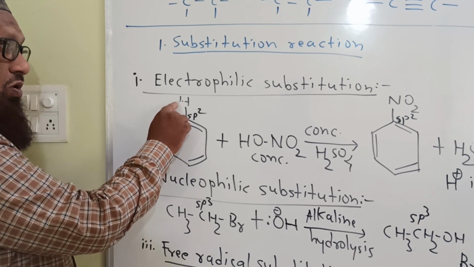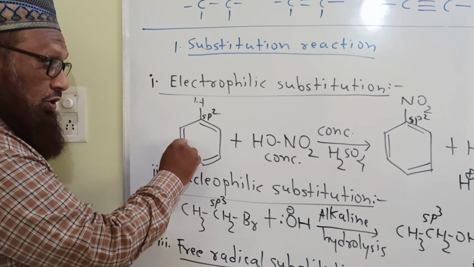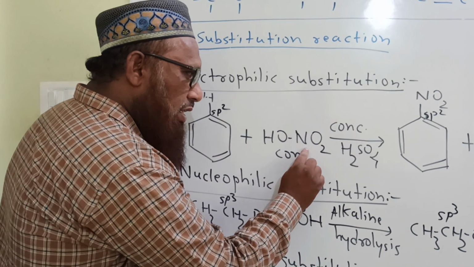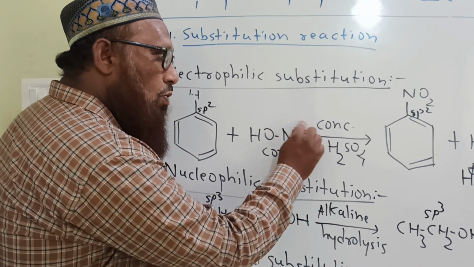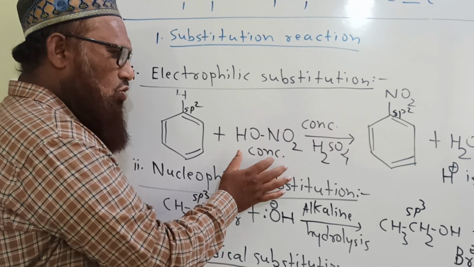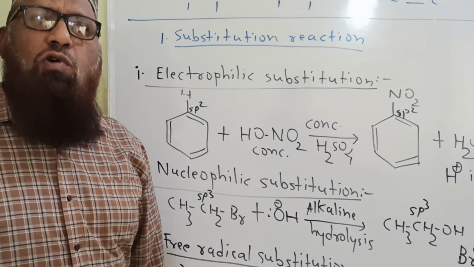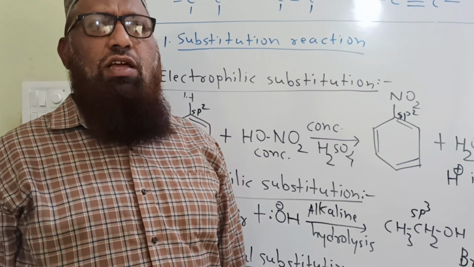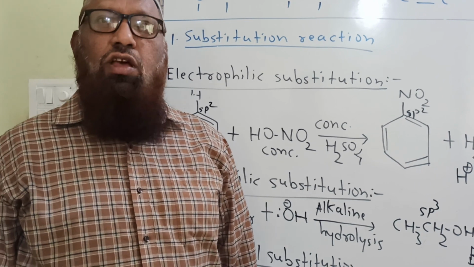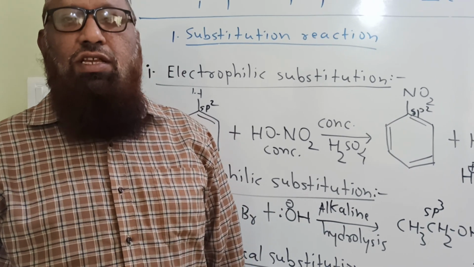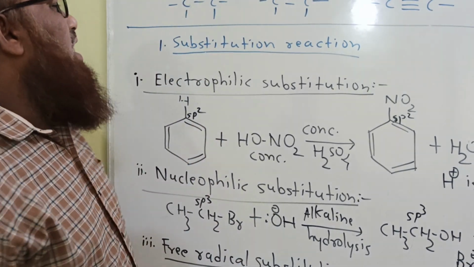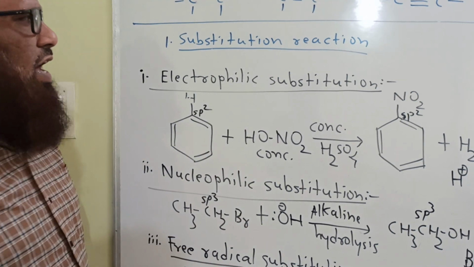Here an atom or group of atoms belonging to the substrate is replaced by another atom or group of atoms from the reagent. This part is called the reagent. Such a type of reaction is called a substitution reaction. A reaction in which an atom or group of atoms belonging to the substrate is replaced by another atom or group of atoms. There are a total of three types of substitution reaction.